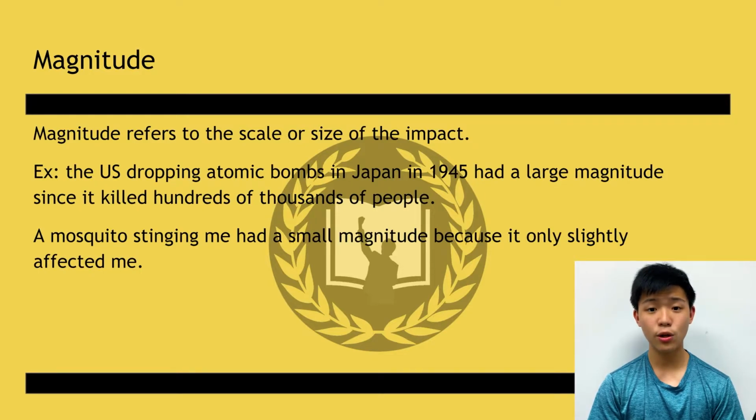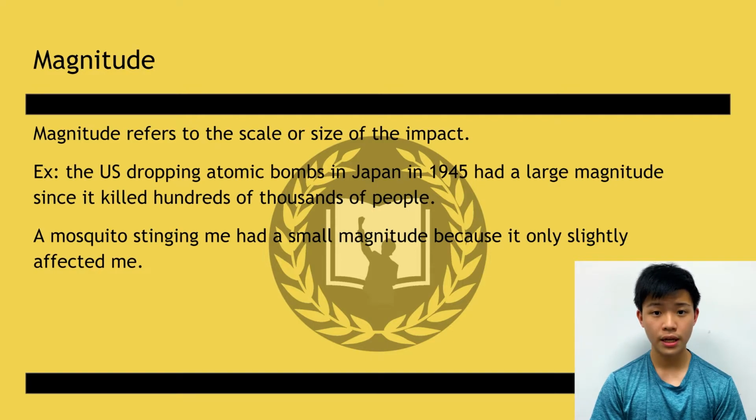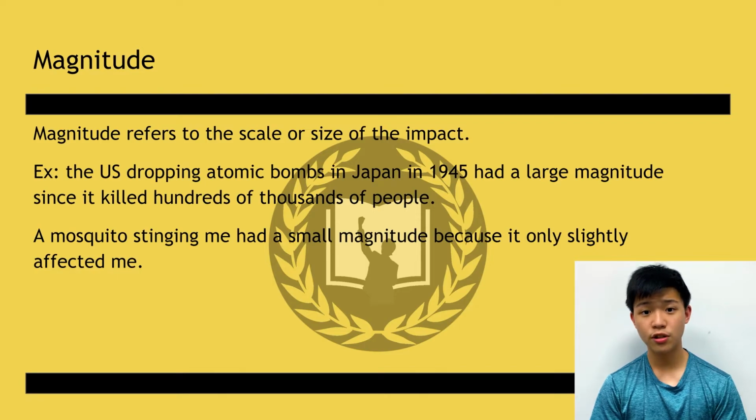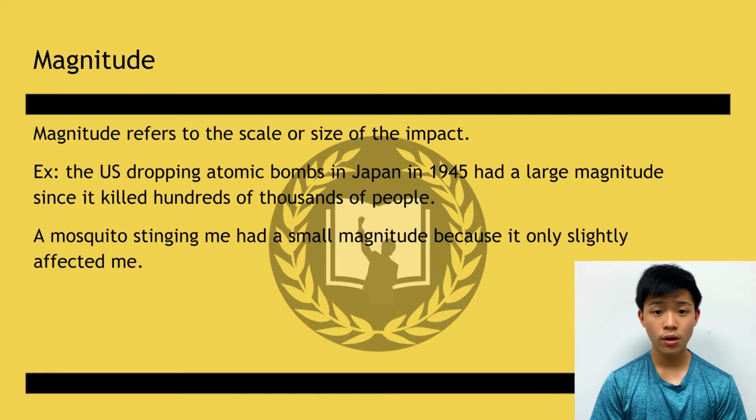Magnitude refers to the scale or size of an impact. For example, the US dropping atomic bombs on Japan in 1945 had a large magnitude since it killed hundreds of thousands of people. Whereas a small mosquito stinging me had a small magnitude because it only slightly affected me. Note that the difference between magnitude and scope is that magnitude refers to the severity of an impact, which is talking about to what extent people are hurt. Whereas scope refers to how many people are hurt.